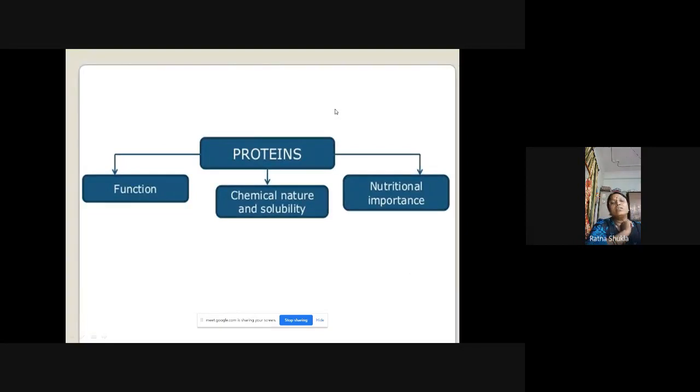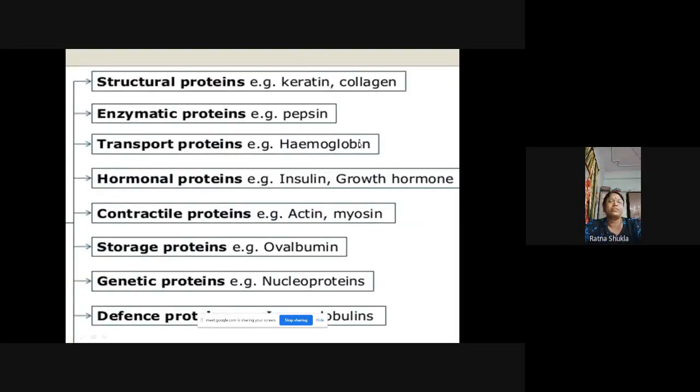Proteins are classified into three categories: functional proteins, chemical nature and solubility of the protein, and nutritional proteins. Now protein आप लोगों में कंप्लीट यूनिट है, तो प्रोटीन जो है फर्दर मैं डिस्कस करूंगी उसी यूनिट में, ठीक है, बस केवल हम लोग functional protein डिस्कस कर लेते हैं थोड़ा सा, because it is very important. तो functional protein में we have the structural protein which is used for making the structure of the body, that is keratin, which is present in the hair, and collagen is present in the muscle cells.